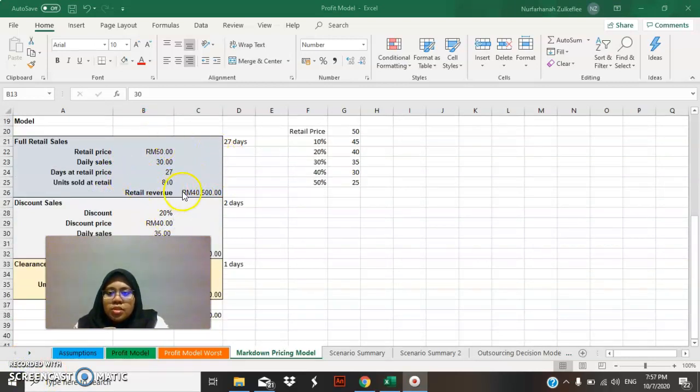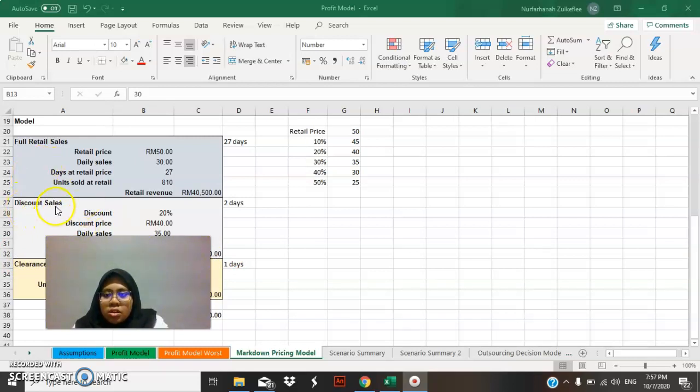For the full retail sale, it has been analyzed. My revenue will be 40,500 when I use the normal price, which is 50 ringgit. But when it has been discounted at 20%, my revenue will be negative 33,600, and for the clearance sale, my revenue will be 5,750.